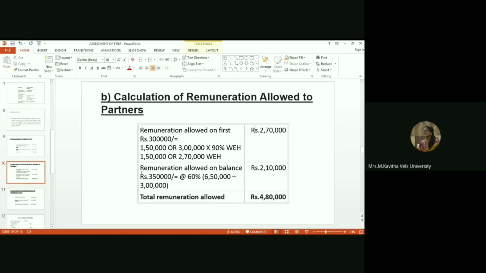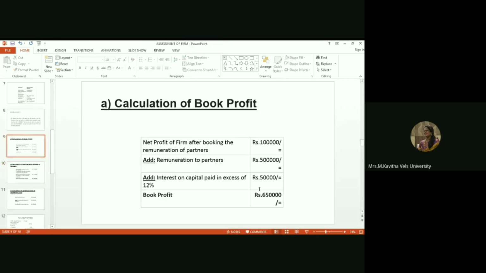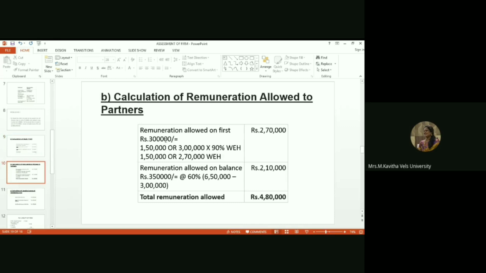And then the remuneration allowed on the balance. What is the balance here? The total book profit we calculated is 6 lakh 50,000. Out of this, we have covered the first 3 lakhs. So 6 lakh 50,000 minus 3 lakhs means the balance is 3 lakh 50,000. On this 3 lakh 50,000, the remuneration is the balance amount into 60 percent. That is 3,50,000 into 60 percent. The total is 2,10,000. Now the total remuneration allowed is 4,80,000.